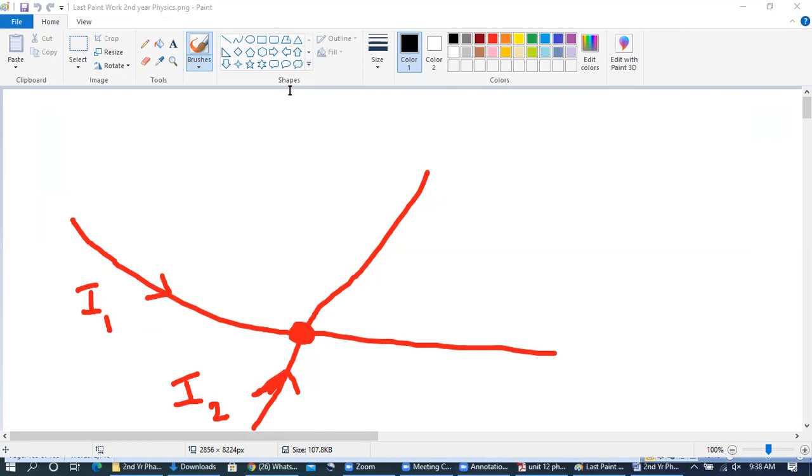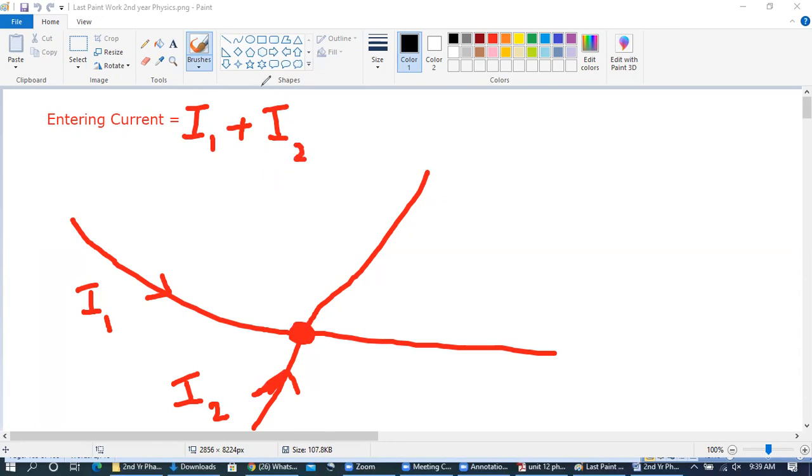So the entering current will be equal to I1 plus I2, because both have their direction toward the junction. I've already told you that the junction means the point where all of the wires are meeting with each other.